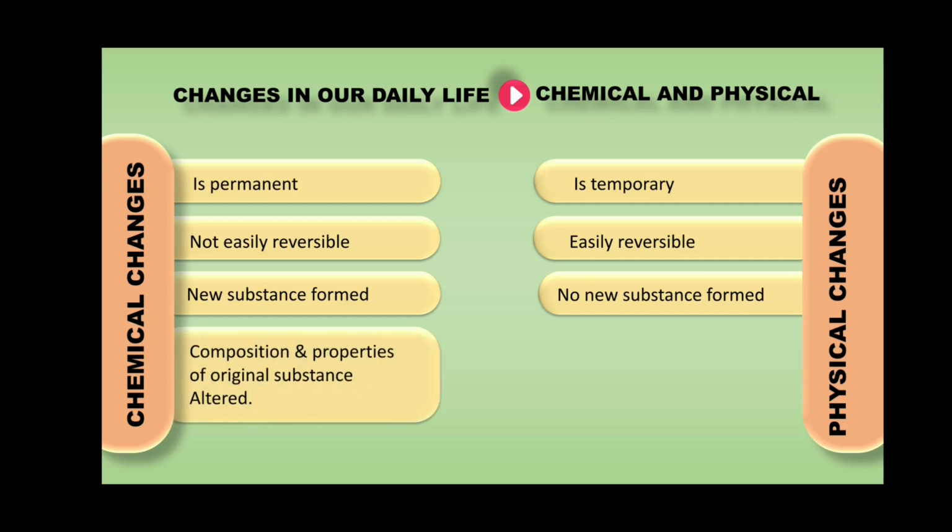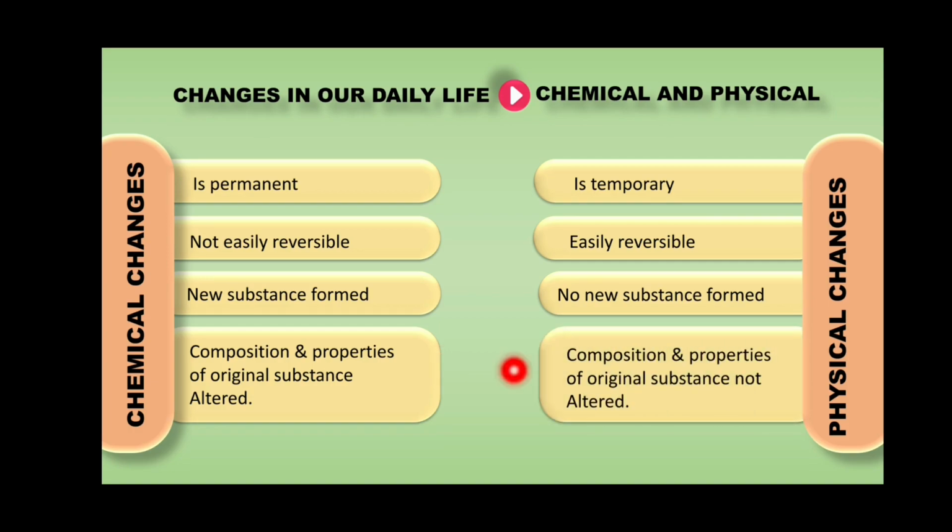Then, in case of chemical changes, composition and properties of the original substance are altered. Here, the original substance loses its composition and properties. Whereas, in case of physical change, composition and properties of the original substance are not altered. Dear student, this is all about chemical and physical changes.